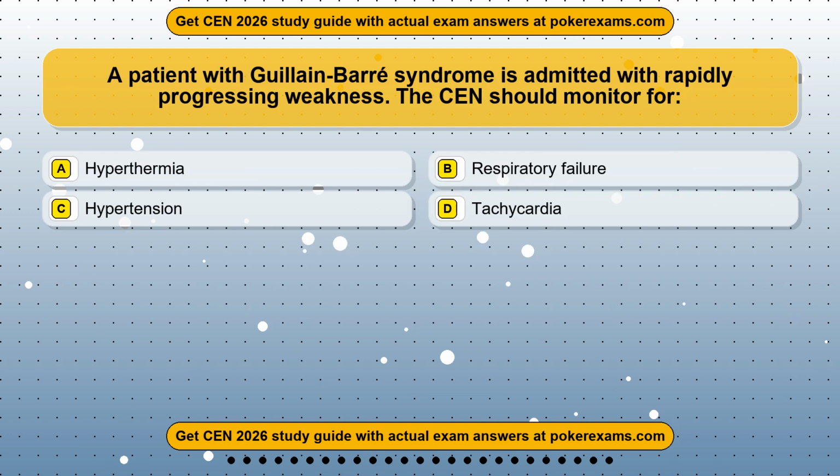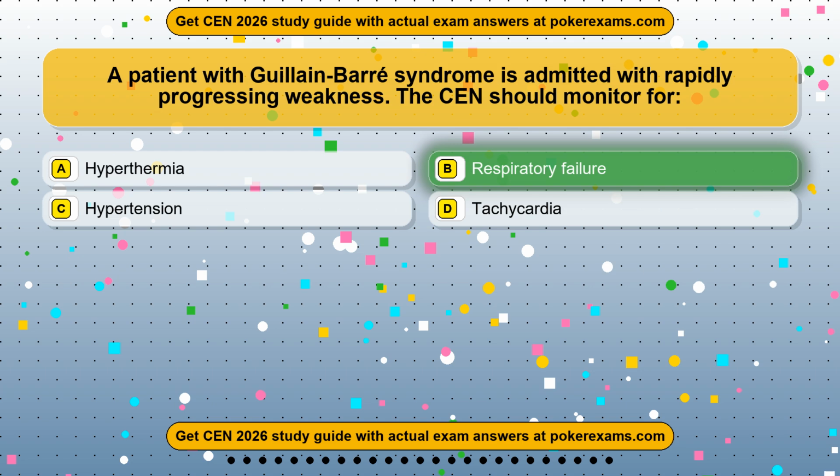Question 13. A patient with Guillain-Barré syndrome is admitted with rapidly progressing weakness. The CEN should monitor for: Option A, hyperthermia. Option B, respiratory failure. Option C, hypertension. Option D, tachycardia. The correct answer is option B.